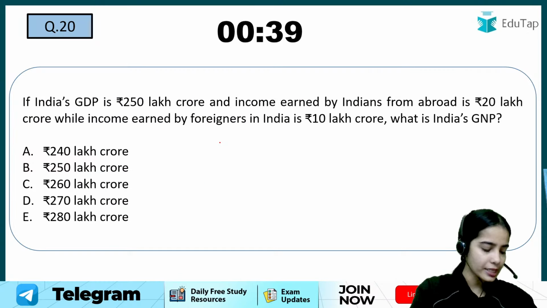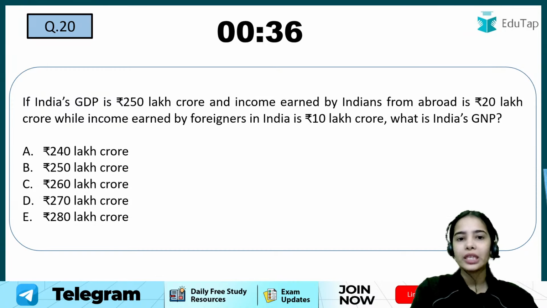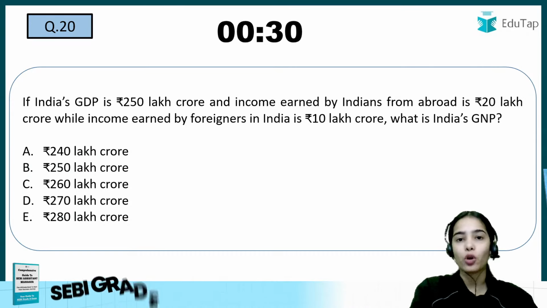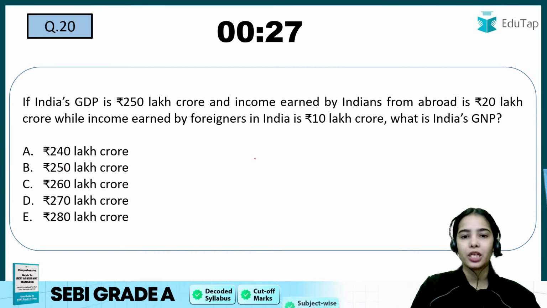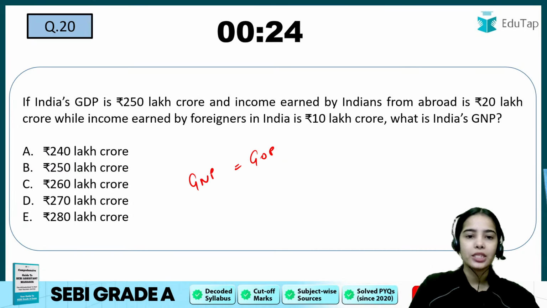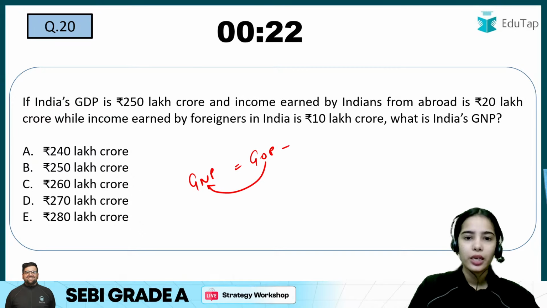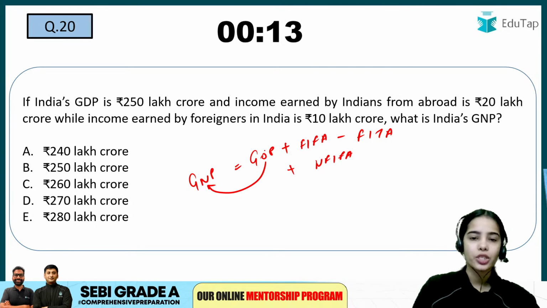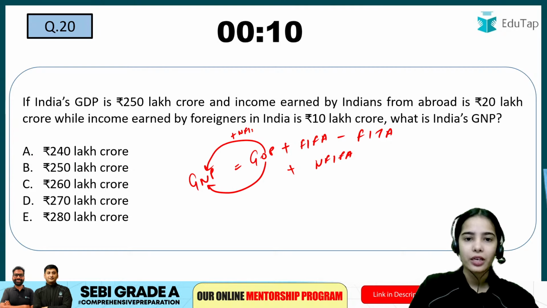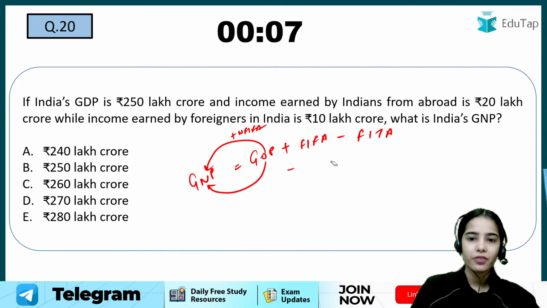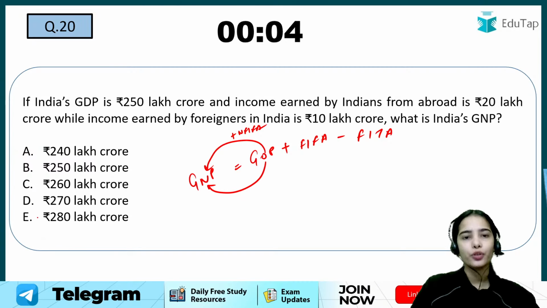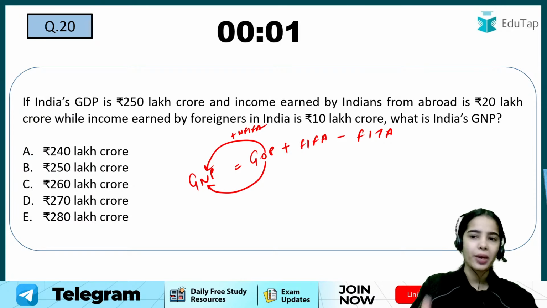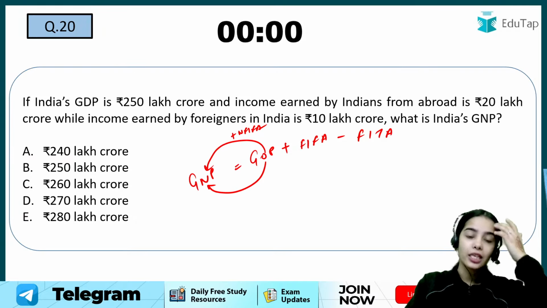Okay. Next: if India's GDP is 250 lakh crore and income earned by Indians from abroad is 20 lakh crore, while income earned by foreigners in India is 10 lakh crore, what is India's GNP? So GDP is given, now you have to calculate the GNP. From domestic to national, add the factor income from abroad, deduct the factor income to abroad. So add the net factor income from abroad. The information has been given, you just have to put it in. If you know the concept, you will be able to easily answer a numerical; it will be a direct numerical.